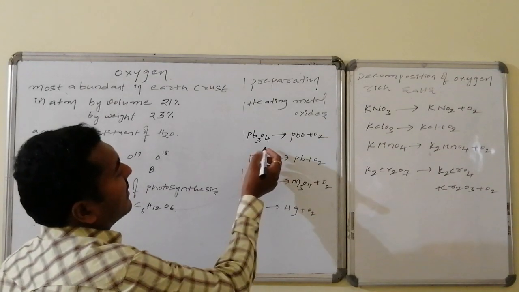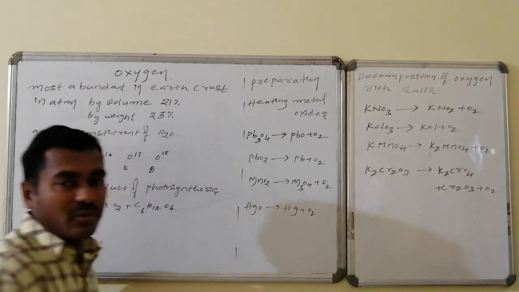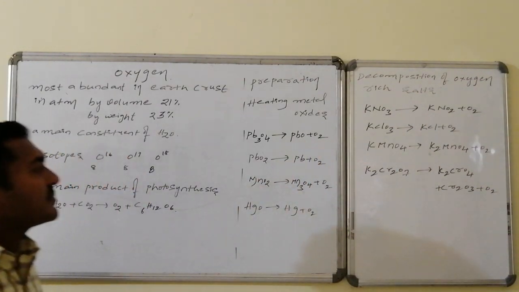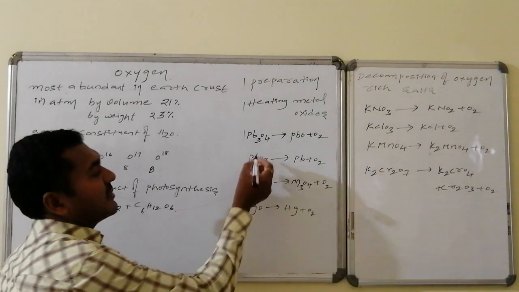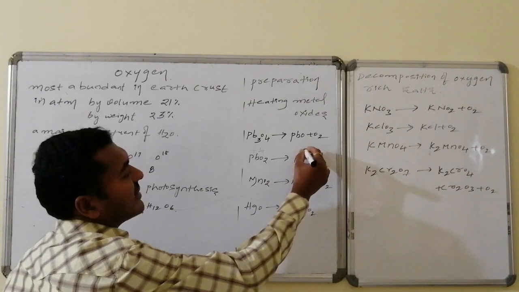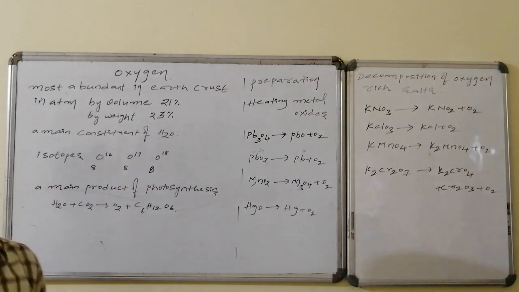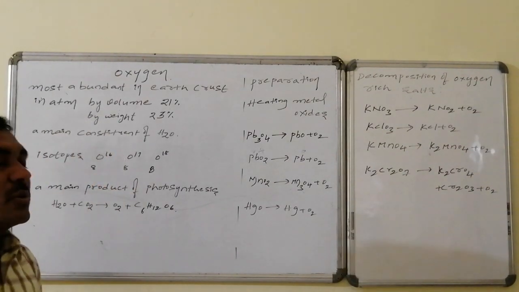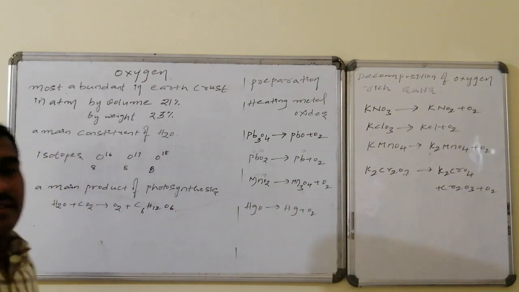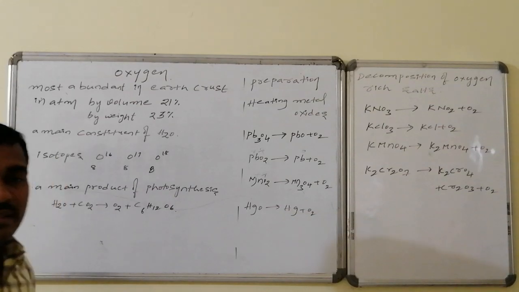See here, lead dioxide, PbO2, is also present, and that PbO2 is converted to PbO. Here the oxidation number decreases, as a result oxygen is liberated. Similarly, lead dioxide which is present in +4 oxidation state is converted to lead, and as a result here also oxygen is liberated. The next is manganese, MnO2, manganese dioxide of +4 oxidation state. Here also on heating oxygen is liberated, and Mn3O4 formation takes place.